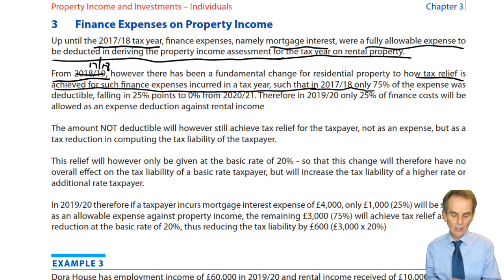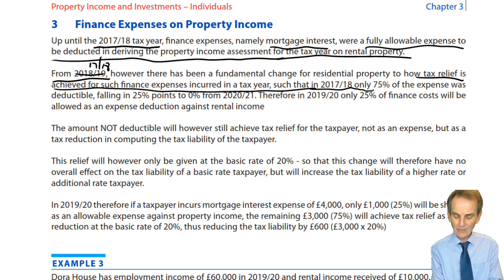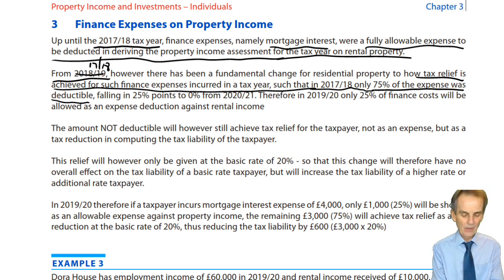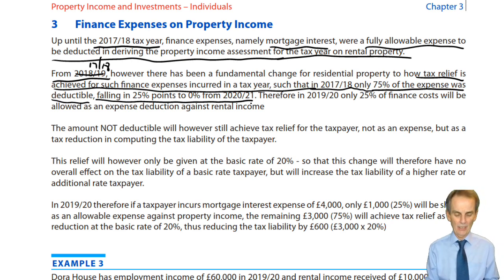So for the first year, 17-18, only 75% of the expense was deductible. And that was then going to fall, and has fallen, in 25 percentage points to 0% as it will be from 2021.